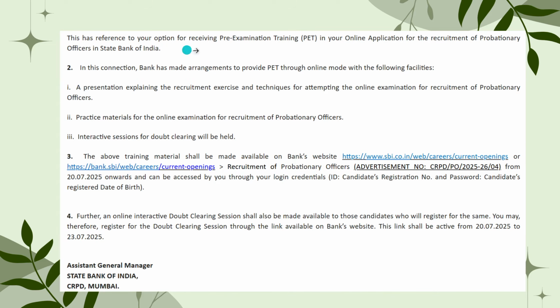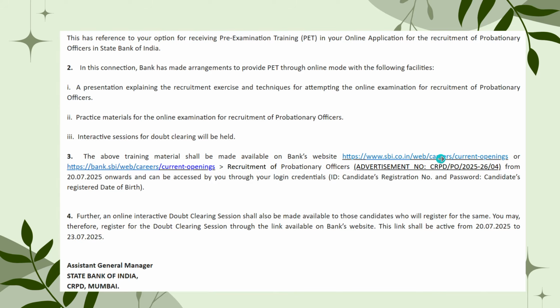This is in reference to your option for receiving pre-examination training in your application for the recruitment of probationary officers in State Bank of India. In this connection, the bank has made arrangements to provide PET through online mode with the following facilities: a presentation explaining the recruitment exercise and techniques for attempting the online examination for recruitment of probationary officers, practice materials for the online examination, and interactive sessions for doubt clearing will be held. Okay, the above training material shall be available on the bank's website.